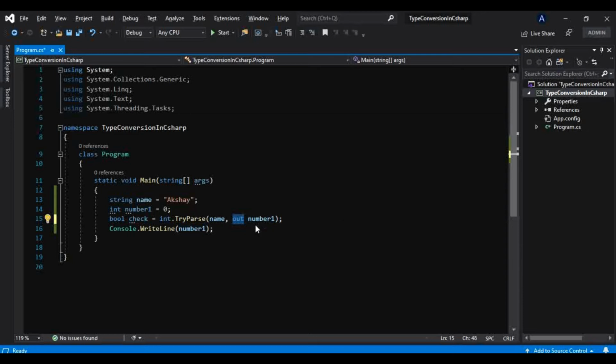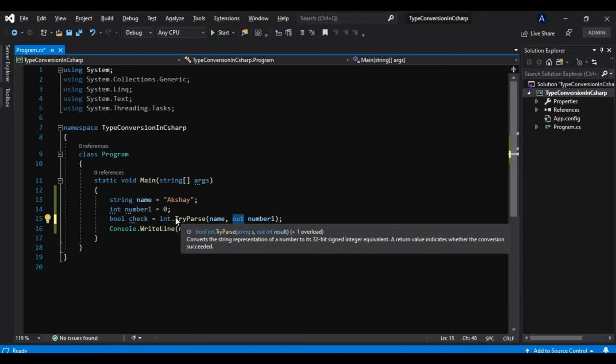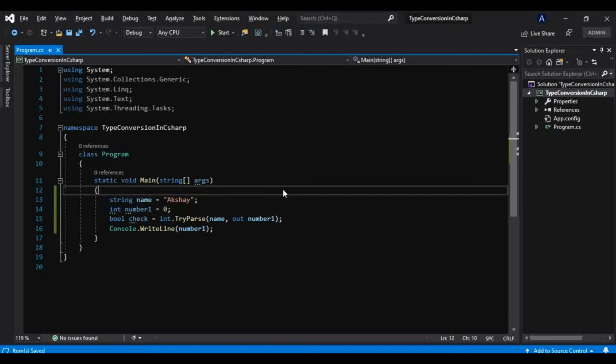So basically, it will no doubt return true or false to this variable, but it will return this value as well, and it will store that result in number 1. Okay, so that we will see. And also there is one condition: if it is able to convert this string to the integer, then it will return true, and only then will this result be stored into this parameter, otherwise it will not. And it will also give a false result to this check. Okay, so that we will see, don't worry about that.